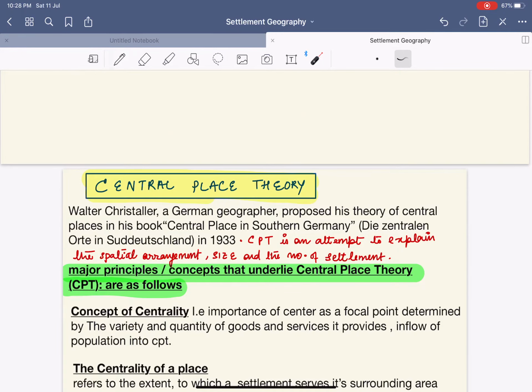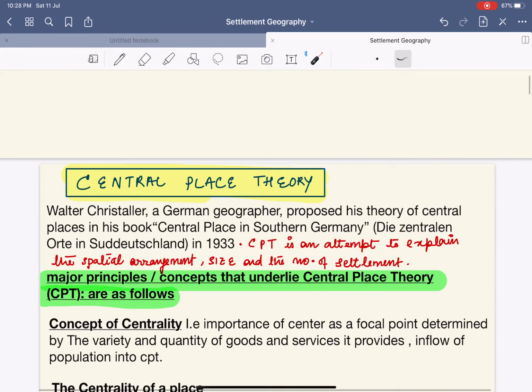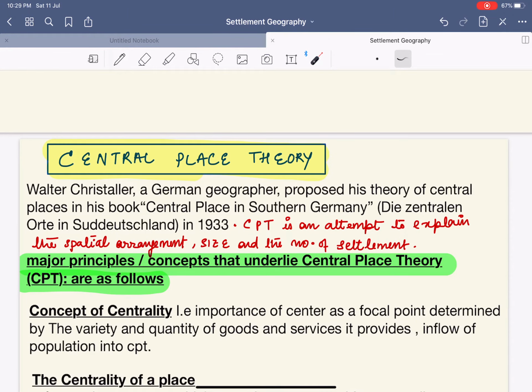Now, when a human resides in the habitat, every habitat has its own unique features. Every habitat shows some kind of dependency, some kind of interconnection. Habitats such as a town, a village, etc. Now, central place theory is also one of the theories that analyzes the settlement. But what actually is central place theory analyzing?